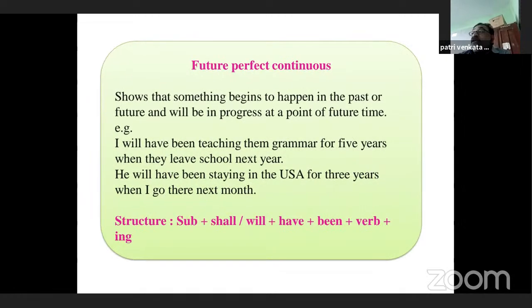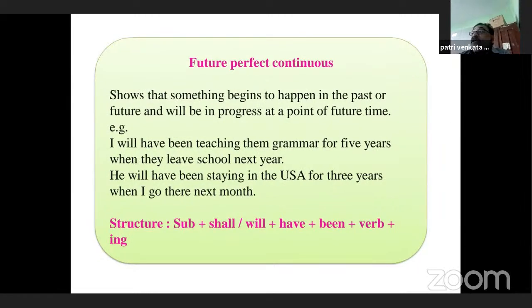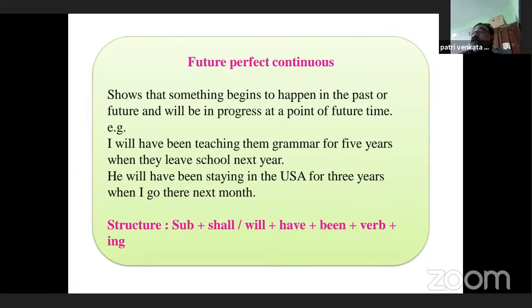It shows that something begins to happen in the past or future and will be in progress at a point of future time. For example, I will have been teaching them grammar for 5 years when they leave school next year. This is a bit complicated to understand. Okay, now the definition once again.